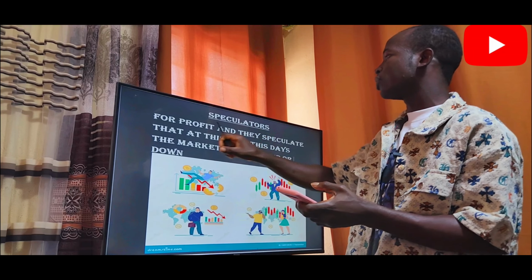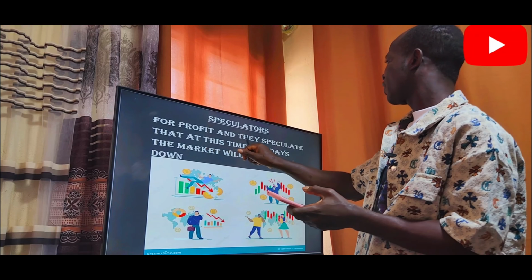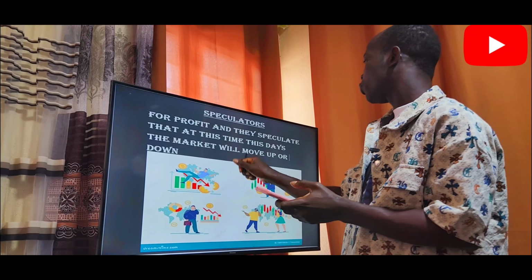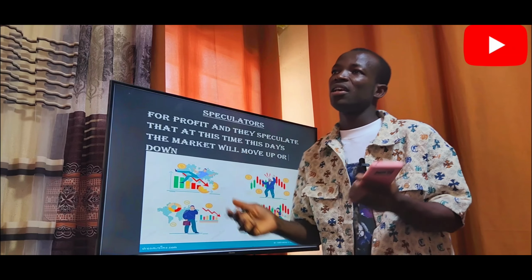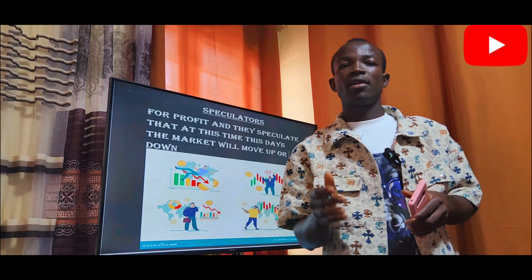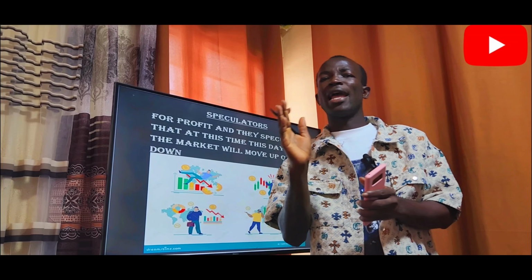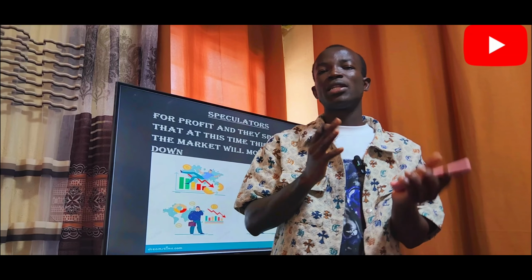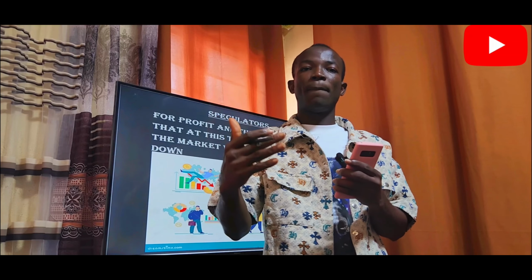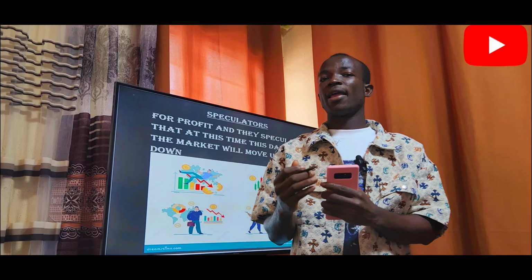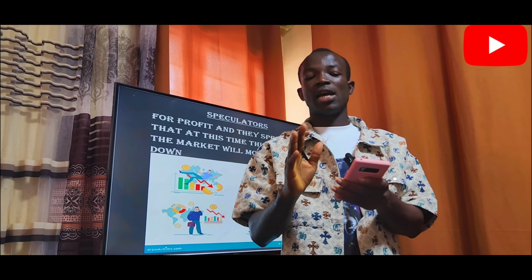We also have speculators. They speculate that at this time, these days, the market will move up or down. For speculators, they just look at the market and say, at this time the market will go up, at this time the market will sell. They don't even know what they're doing. They're just speculating, like they don't actually know what will happen in the future. But they are seeing that at this very position, the market will buy. They're just speculating, it is not actually real.